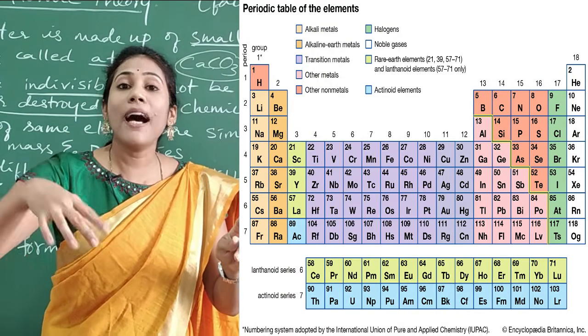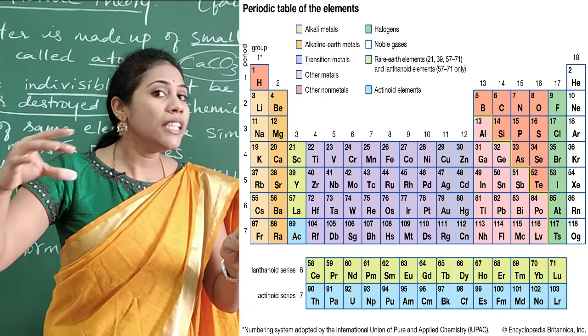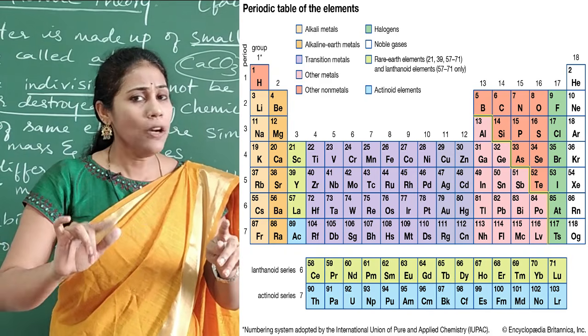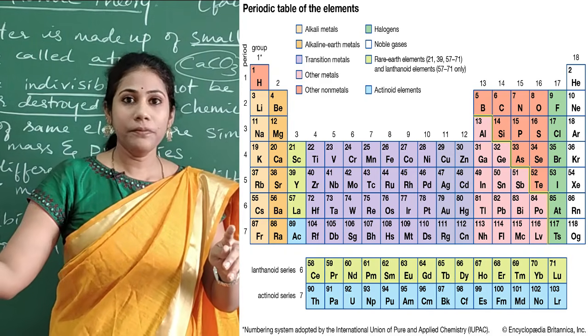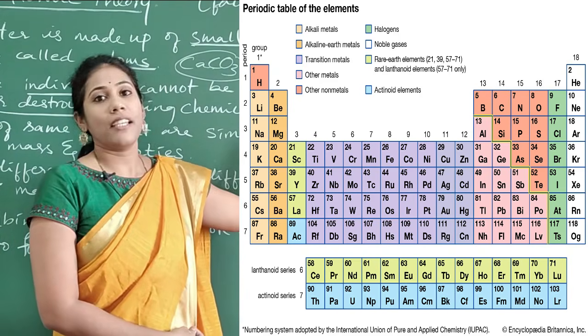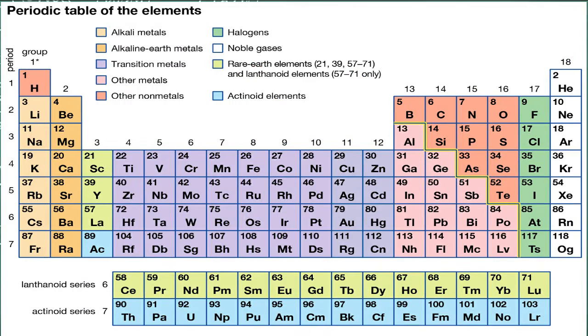About the periodic table, you will learn next year. And some basic things I will be telling in this chapter also, but a little later. If you want a periodic table, you can observe the picture here, where all 118 elements are nicely arranged. See the first element, H is written, that is hydrogen. Below hydrogen, Li is written, lithium. See, they are placed with their symbols.